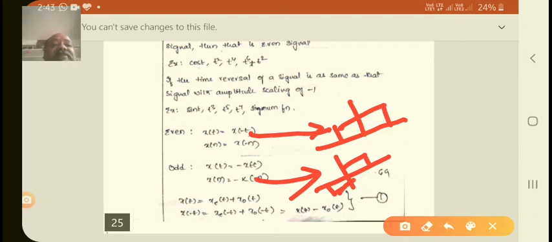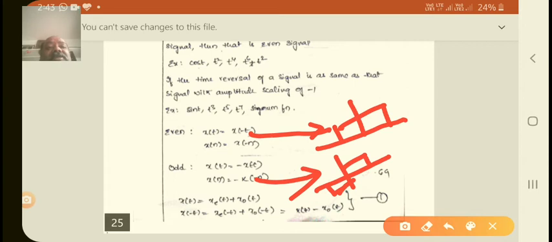If the time reversal of a signal is the same as the signal but with an amplitude scaling of -1, that is called an odd signal, like the sine function. The even signals are cos t, t square, t power 4, t power 6, like this.